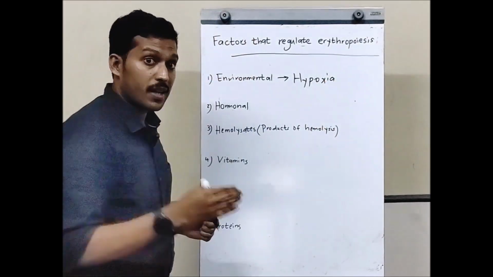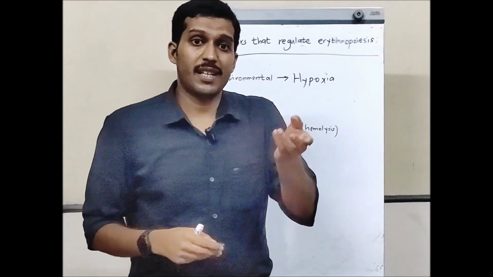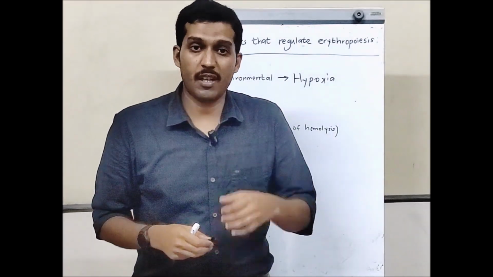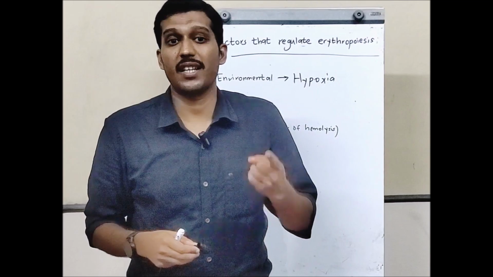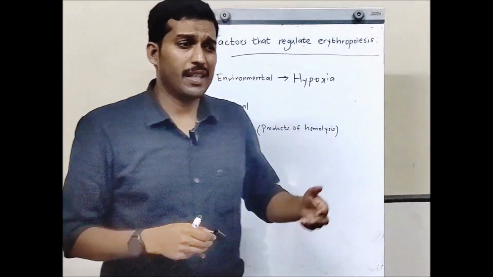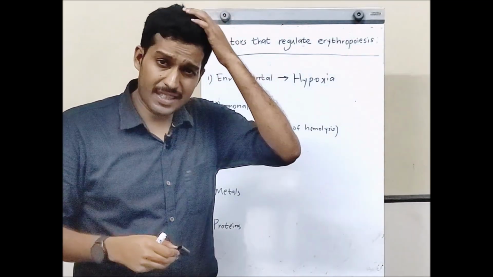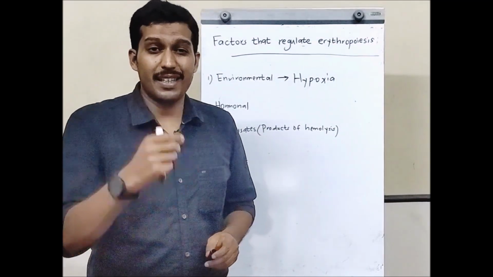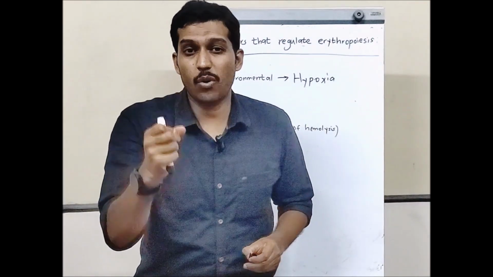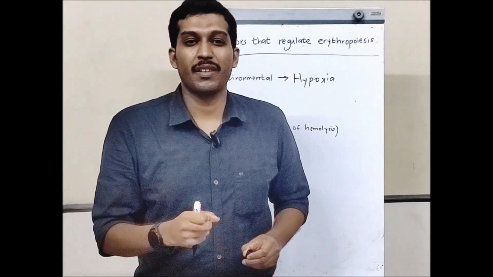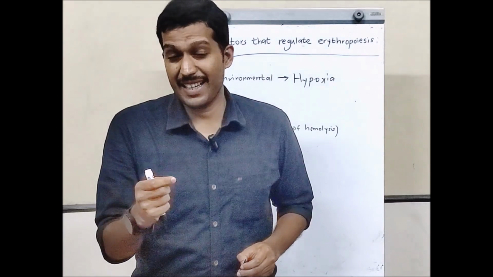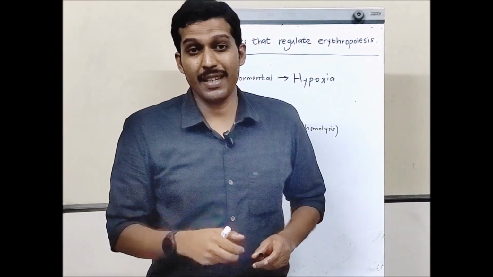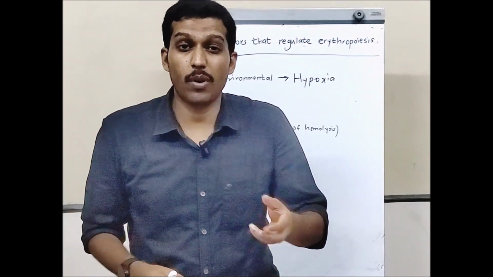So coming one by one, environmental factors, the main environmental factor is hypoxia. What is hypoxia? Hypoxia is the decreased oxygen content in the blood. There are different types of hypoxia: hypoxic hypoxia, anemic hypoxia, stagnant hypoxia, histotoxic hypoxia. Mainly in high altitude we see the hypoxic hypoxia, where there is a decrease in the oxygen content of the blood. So any time there is a decrease in the oxygen content of the blood, what happens? One of our main organs, the kidneys, senses the oxygen levels in the blood. What does it release?